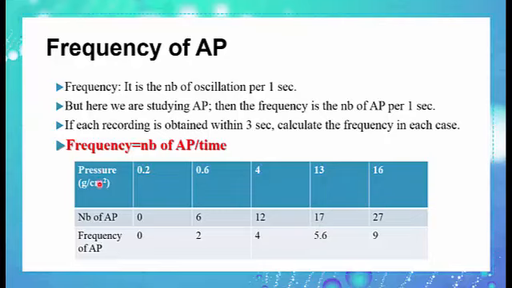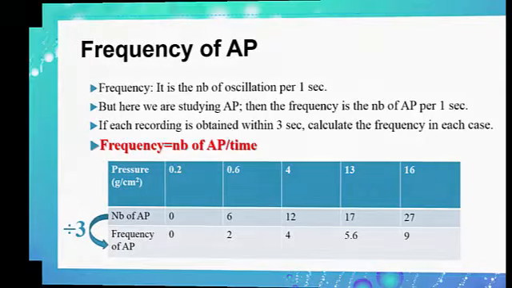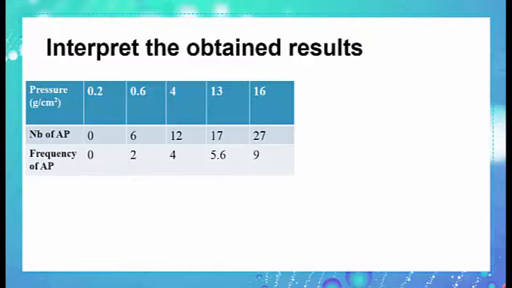So now the table represents the frequency of action potential, or the variation of the frequency of action potential as a function of the pressure. Now we have to interpret the obtained results. These are the results. We have only to interpret the variation of the frequency of action potential as a function of pressure. So forget the number of action potential.